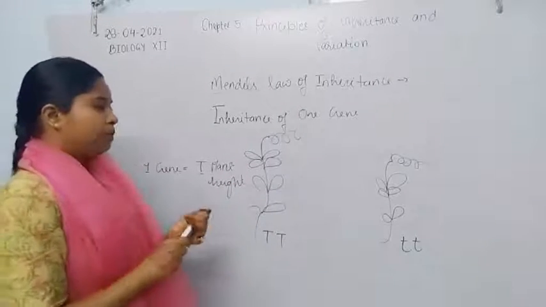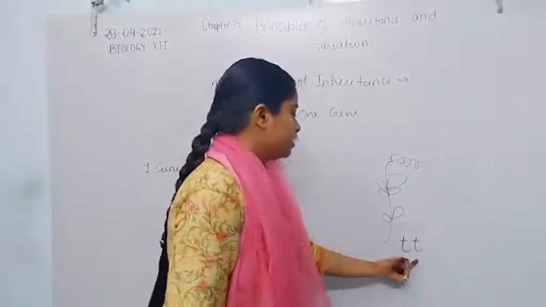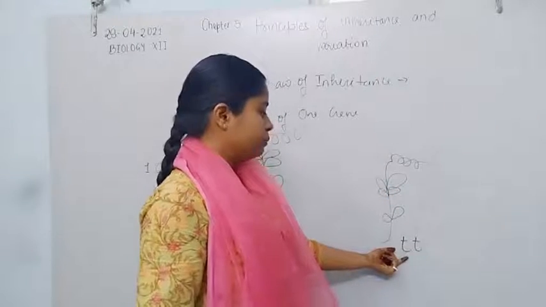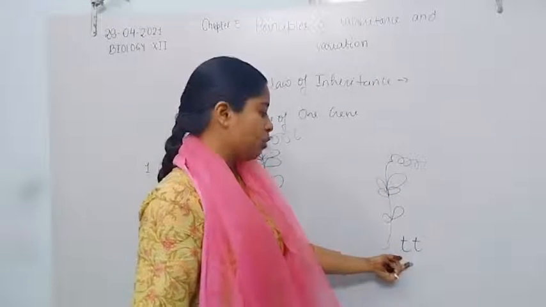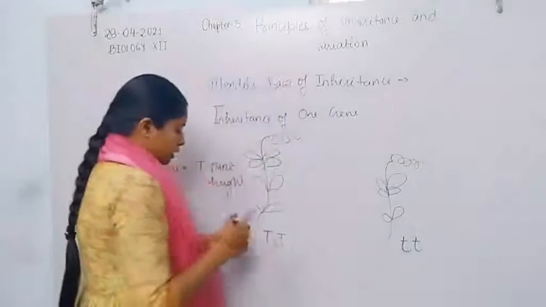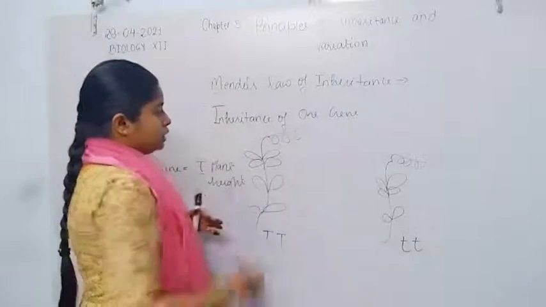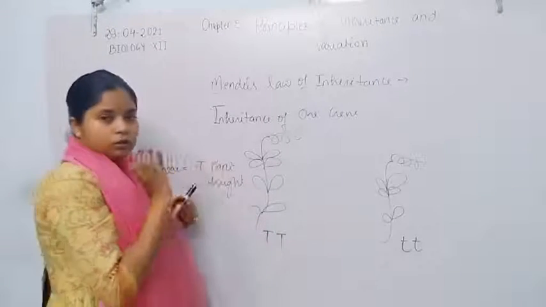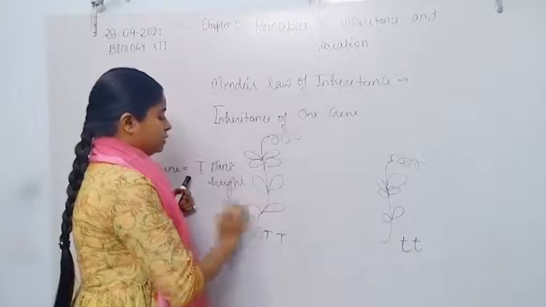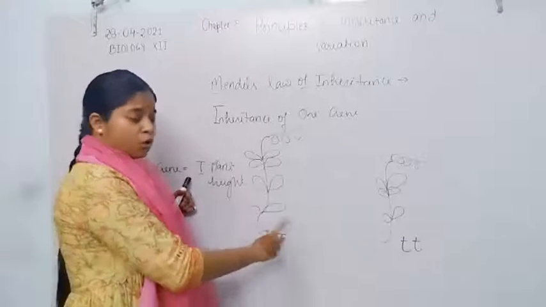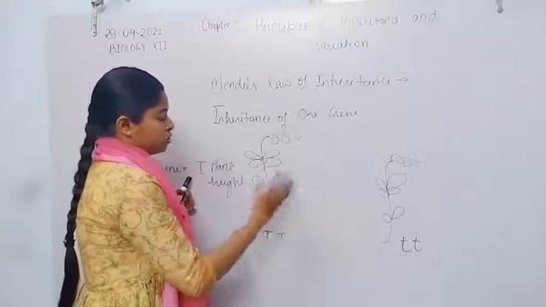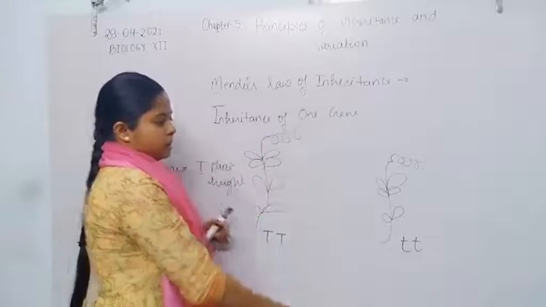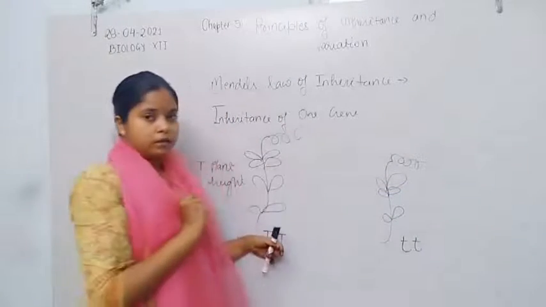If the plant is dwarf, or shows the dwarf characteristic, the genotype is denoted by the small t. Capital T denotes the tall characteristic and small t denotes the dwarf characteristic.